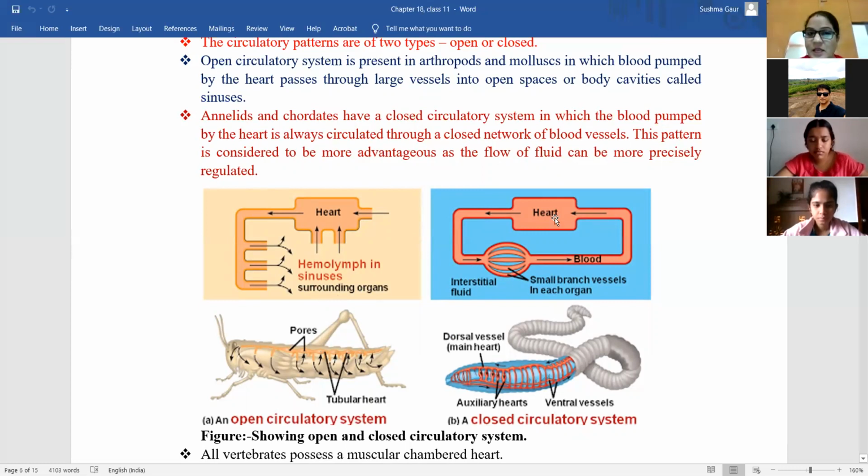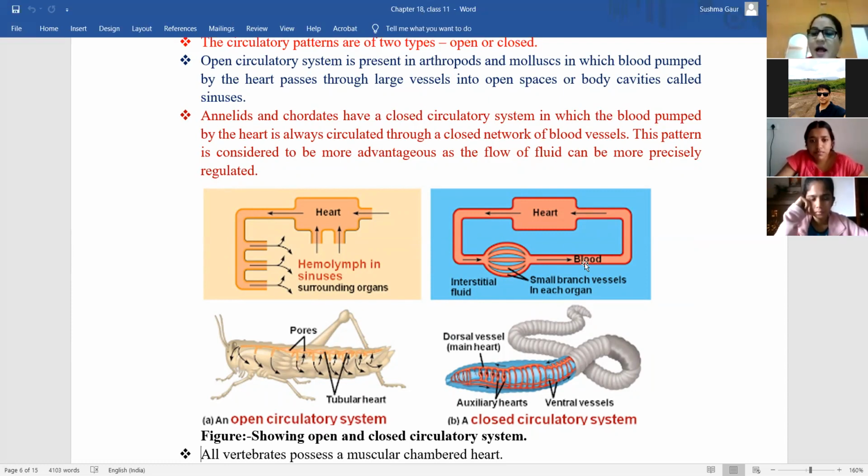Yes, ma'am. Okay, if blood is released directly from the heart into the body spaces, then it is known as the open circulatory system. And in the closed circulatory system, the heart pumps the blood into vessels or capillaries, and this blood is then pumped into the body with the help of these capillaries. Then it is the closed type of circulatory system. You should learn the examples along with the definition also. Open and closed types of circulatory system are present in which types of animals? Yes, ma'am, got it.